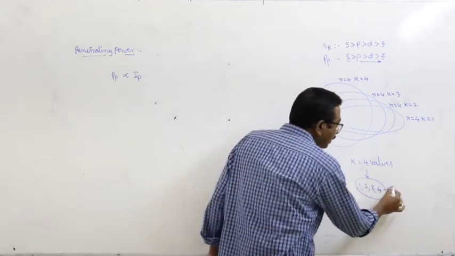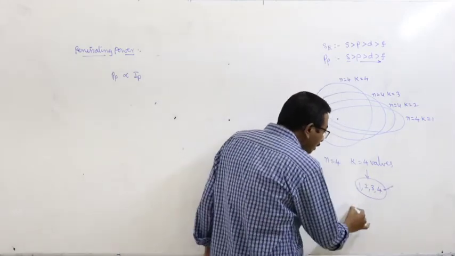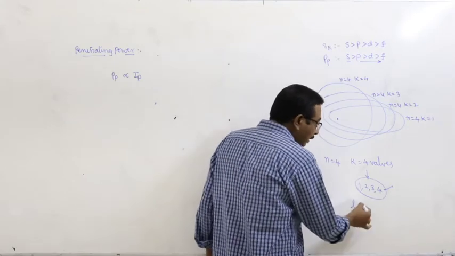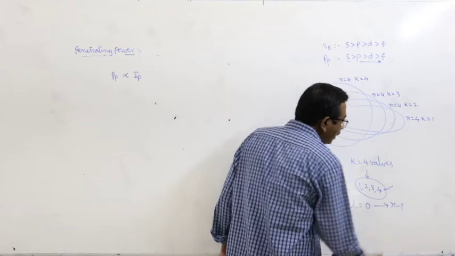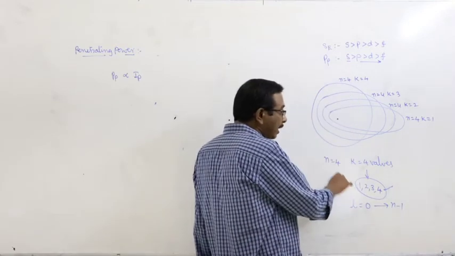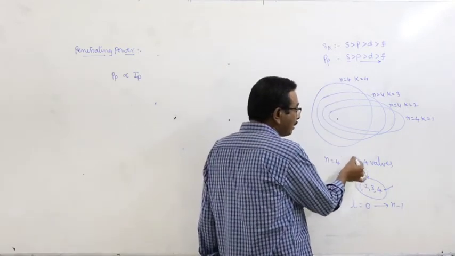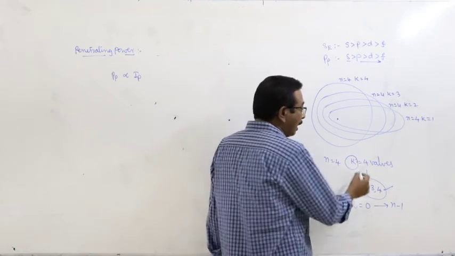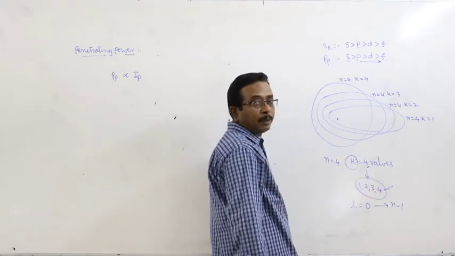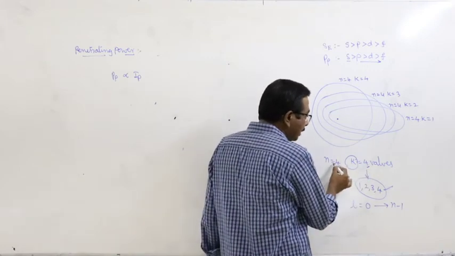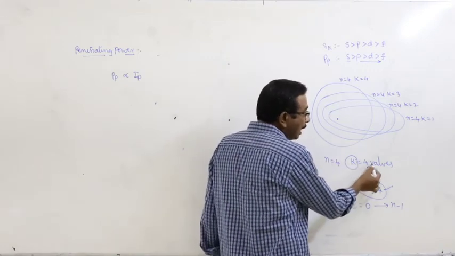Later on, azimuthal quantum number is represented by the letter L, and it can have values from 0 to n minus 1. But in olden days, azimuthal quantum number was represented by the letter K, and it could have values same as that of n, the principal quantum number. Here n is equal to 4, then K has 4 values.